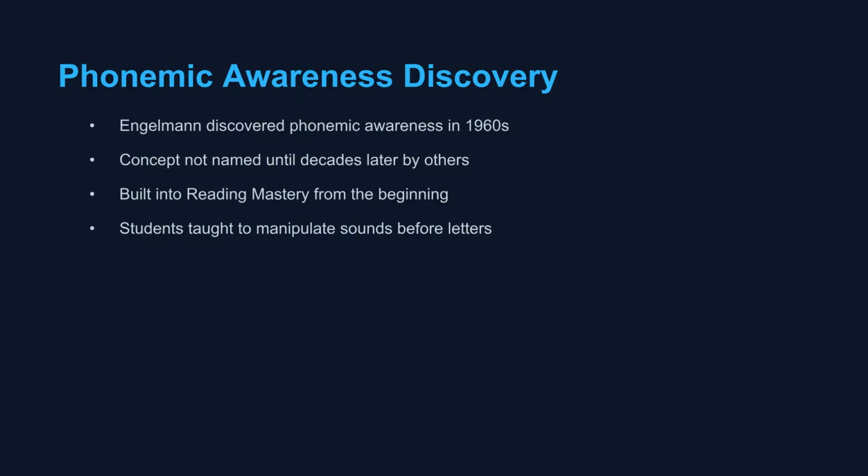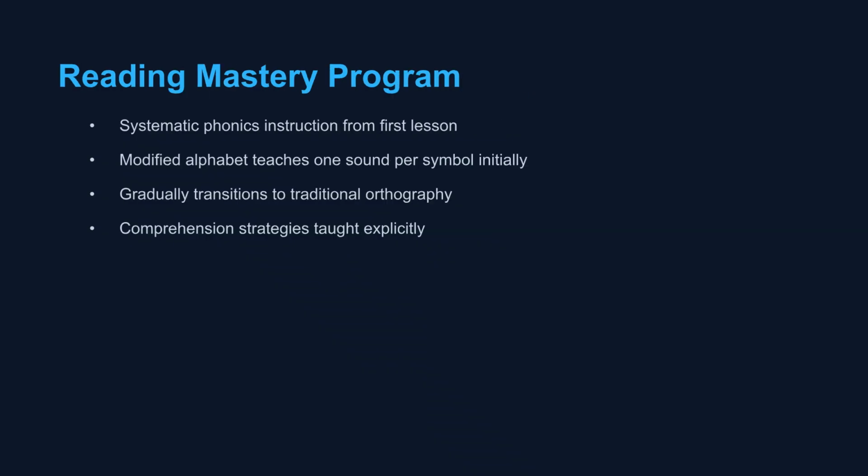In the 1960s, Engelmann discovered phonemic awareness, integrating it into reading mastery from the start. Students were taught to manipulate sounds before letters, a concept formally named by others decades later. The Reading Mastery program uses systematic phonics instruction from the very first lesson. It utilizes a modified alphabet that initially teaches one sound per symbol, gradually transitioning to traditional spelling. Comprehension strategies are also taught explicitly.